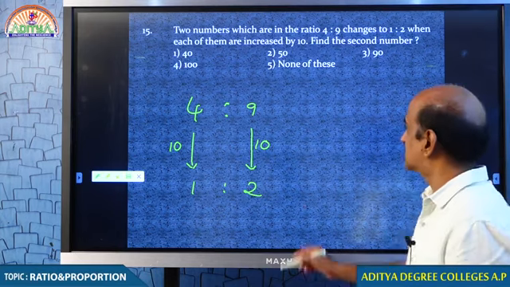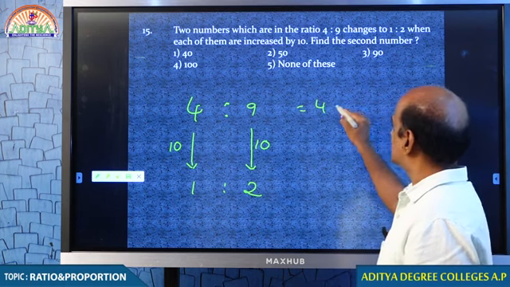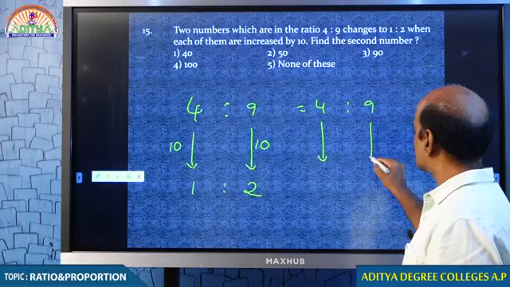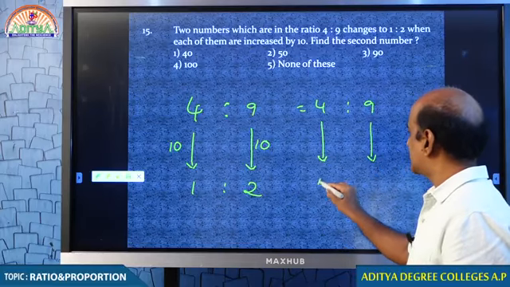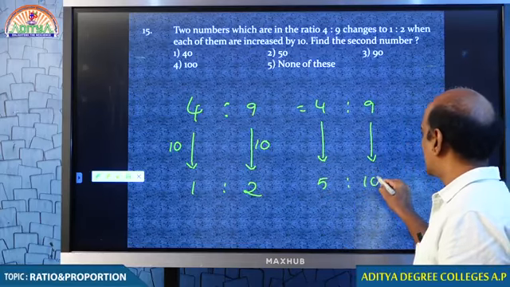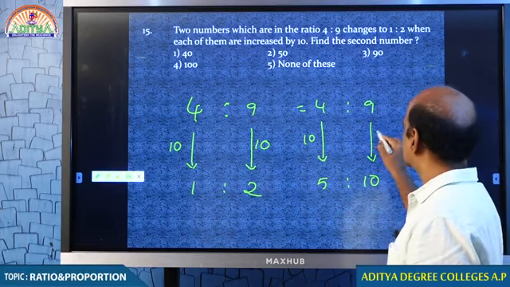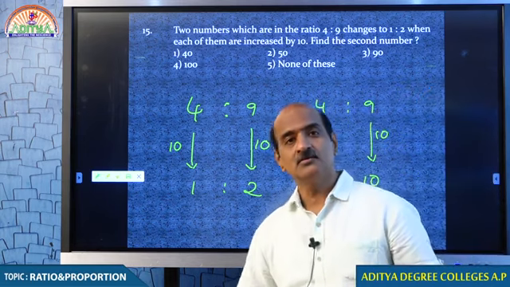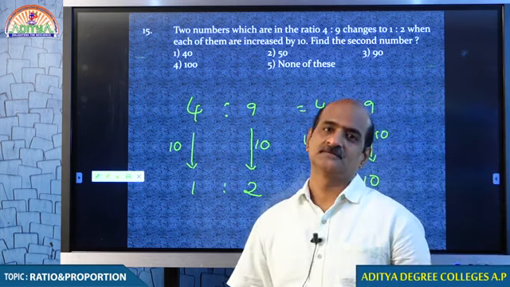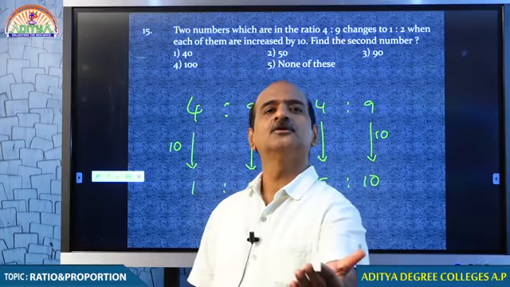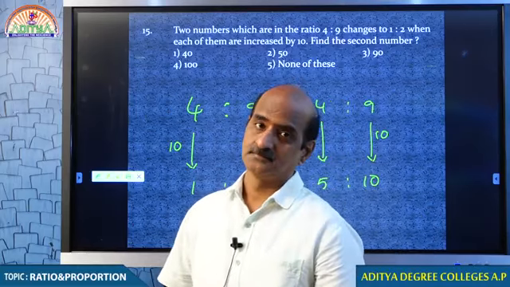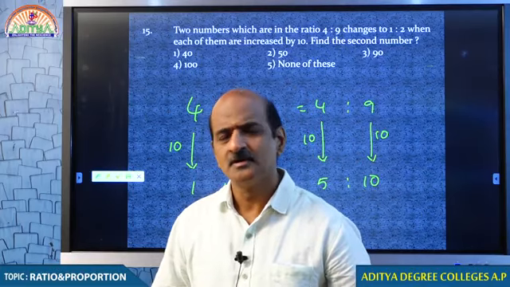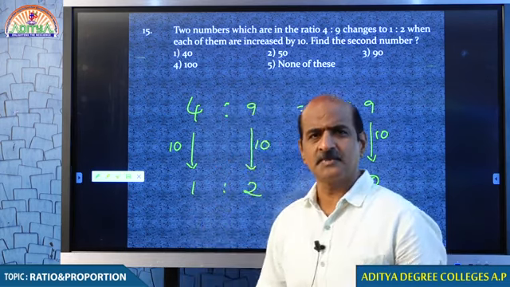We do one thing, my dear students. We keep 4:9 without any changes. This 1:2 can be taken as 5:10. Am I clear to you? Can I take 1:2 as 5:10? 1 part for me, 2 parts for you, 5 rupees, 10 rupees. It is the same. The ratio is absolutely similar. That doesn't make any difference.